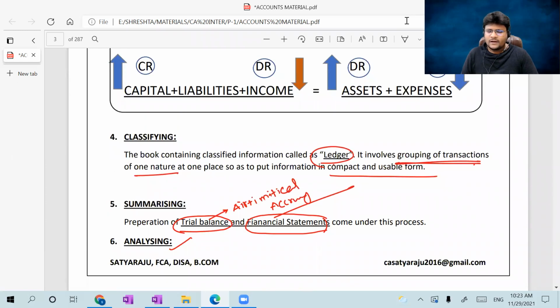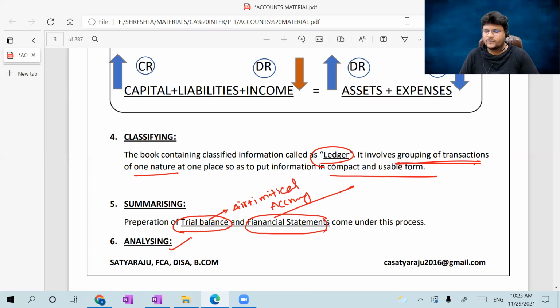Then we saw classification. The ultimate objective of financial accounting is the preparation of the financial statements. By using the journal entries in the book called a journal, we cannot directly prepare the financials. That's why like-nature items are clubbed and put together in the book called the ledger. So the book containing classified information is known as the ledger. It involves grouping transactions of one nature at one place so as to put information in compact and usable form. Then the real preparation of the financial statements starts in the process of summarizing.